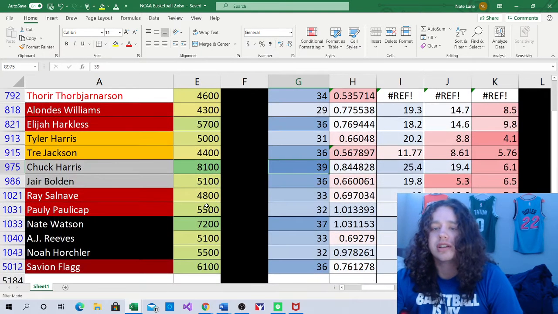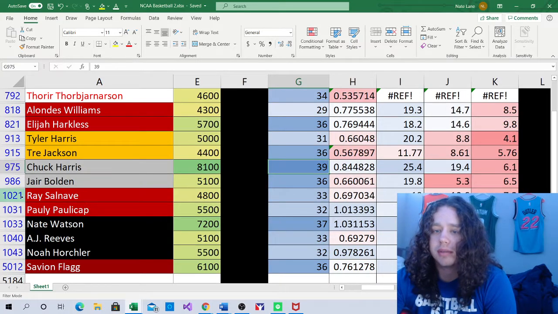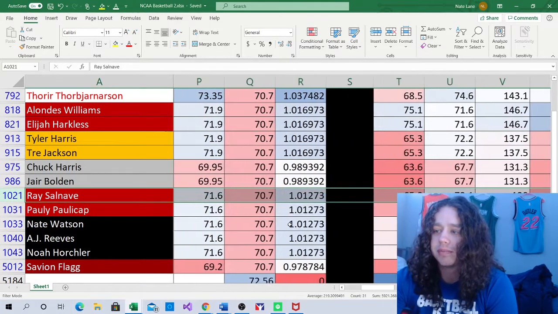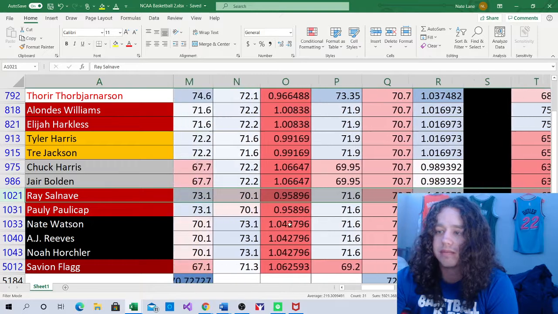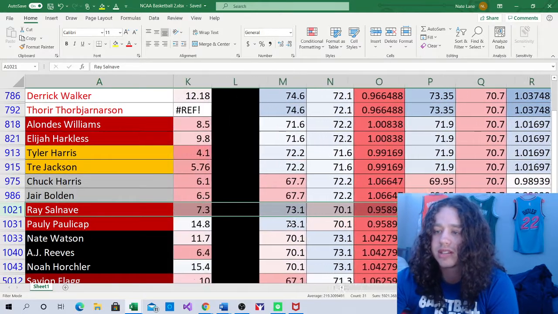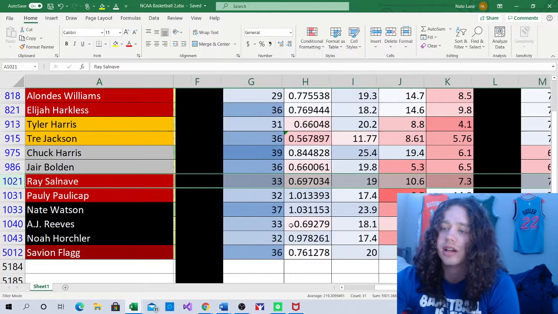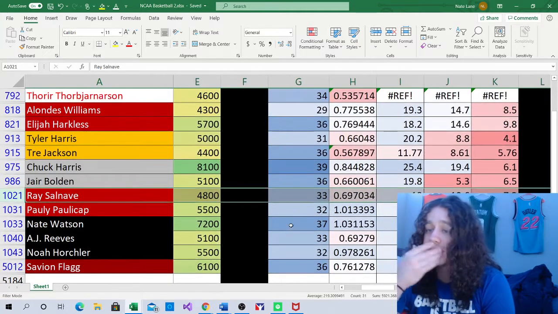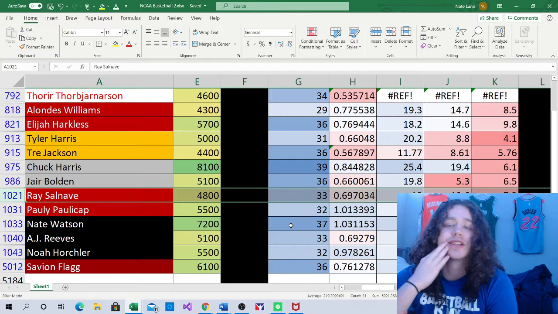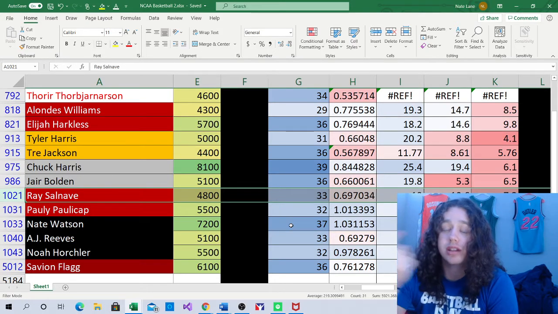Next game we're going to talk about is Providence versus DePaul. This game also has an implied total of 133. This is going to be an okay pace game at 71.6. It's going to be a pace down spot for DePaul, but a pace up spot for Providence. I didn't think I was going to like this game, but a lot of the guys are just underpriced, I think. So we do have an injury here as well.